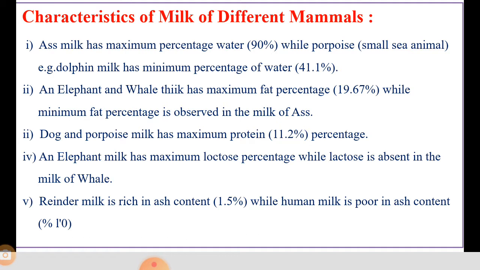The next one is reindeer milk. Reindeer milk is rich in ash, or mineral material, that is 1.5%, while human milk is poor in ash content. The percentage of ash in human milk is 0.1%. It is a very small amount.